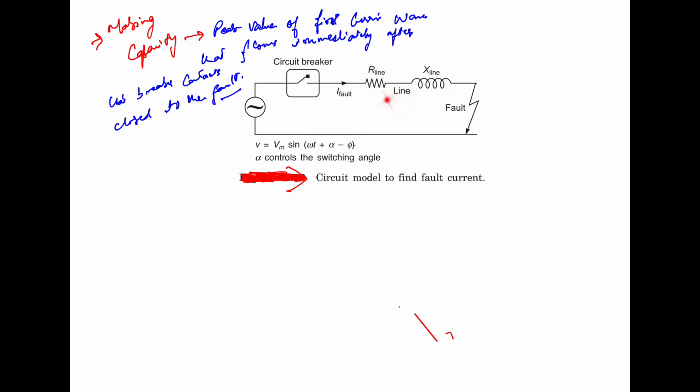In this figure, the fault current can be found by solving the series network as a function of the switching angle, which is controlled by alpha.